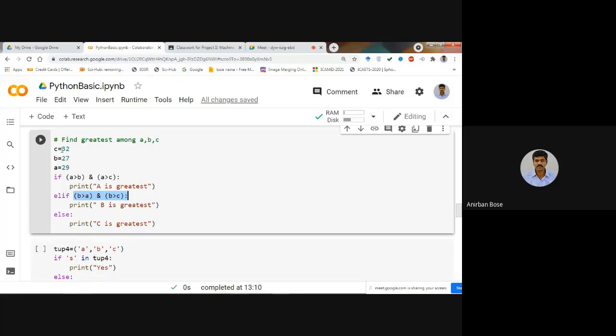Here I have considered that A, B, C are different values. You can definitely modify the program, because there may be a chance that A, B, C are all equal, or A and B are equal. In that case, this particular block of program is not going to work, so maybe some fine tuning you have to make. But just for the demonstration, I have given these particular values only. This is not a very general program to find the greatest among the three. I think how to write if, else if, else, that is clear to you.